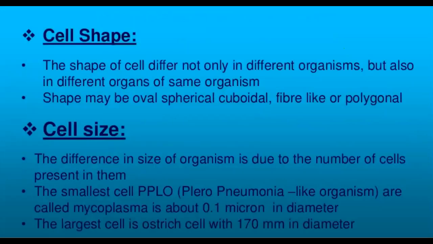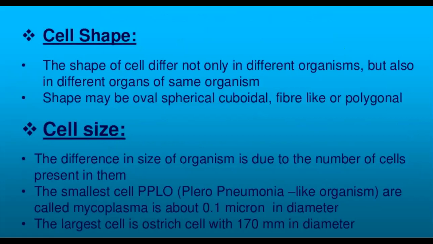What about the cell shape? The shape of the cell differs not only in different organisms, but also in the organs of the same organism. For example, the shapes of certain cells might be oval, some might be spherical. So spherical means round, some might be like a cuboid or a cube shape, some might be fiber or thread-like structures, or some of them may be even polygonal. So the cell shapes are different in different organisms.